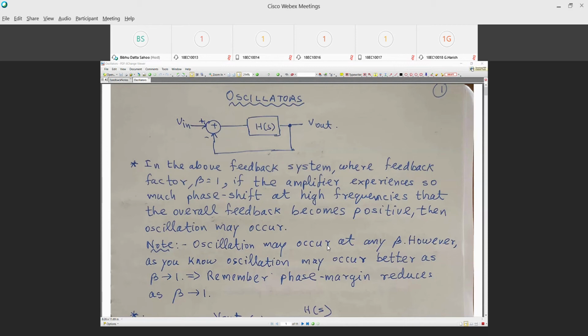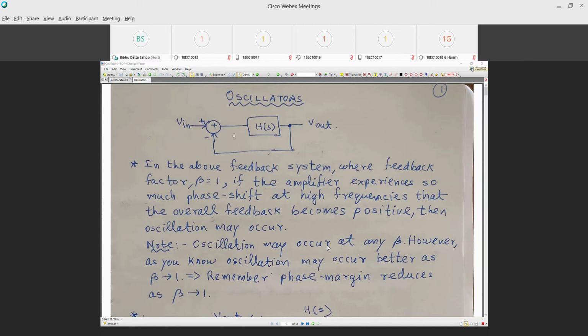Okay. Now, we'll discuss oscillators from the feedback perspective. There are different perspectives based on which you can study oscillators, but for now, in this course, we'll study from the negative feedback perspective, where the negative feedback effectively becomes a positive feedback. So we have seen earlier that in the above feedback system, where feedback factor beta equals 1, if the amplifier experiences so much phase shift at high frequencies that the overall feedback becomes positive, then oscillations may occur.